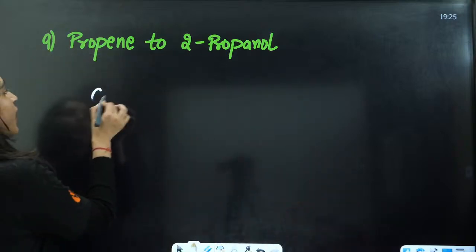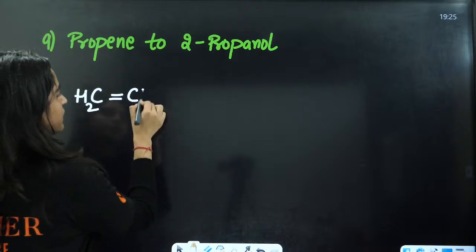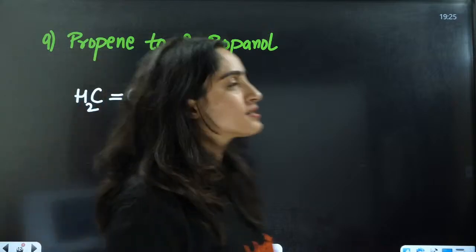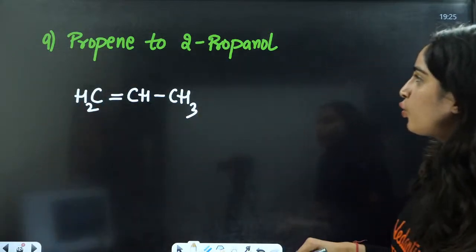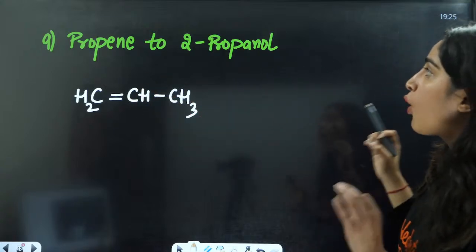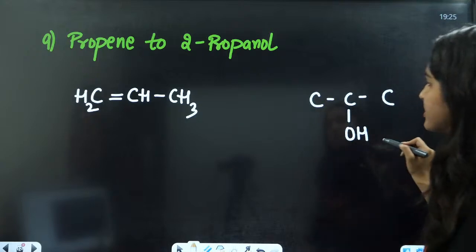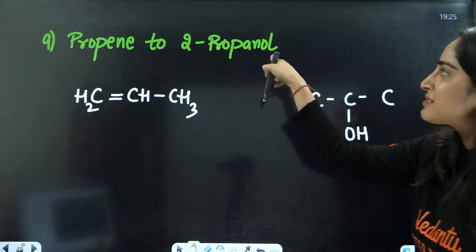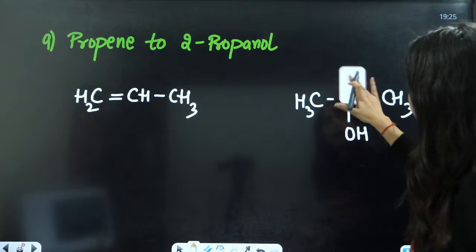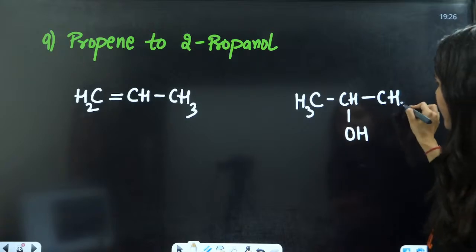Next is propene to propanol. You have propene, carbons 1, 2, 3, and we are going to convert propene to 2-propanol, with the OH on the second position: CH3, CH(OH), CH3.